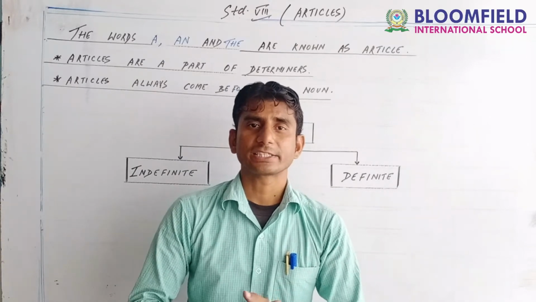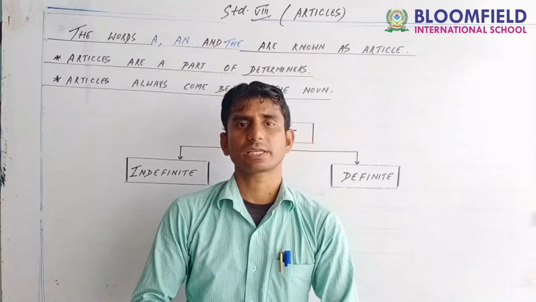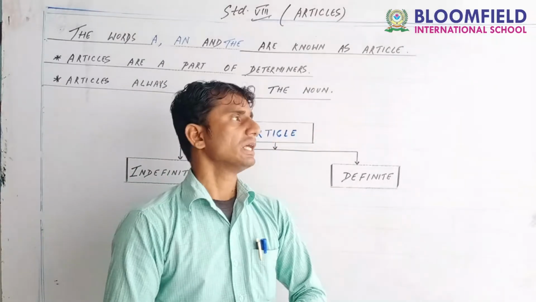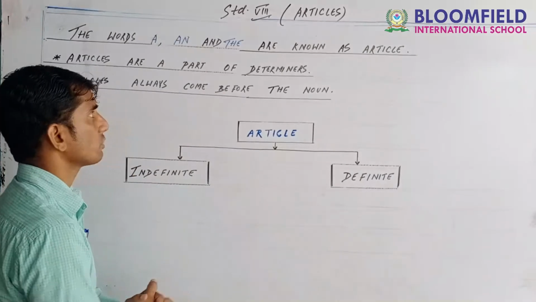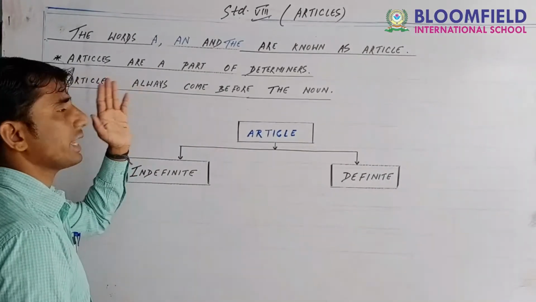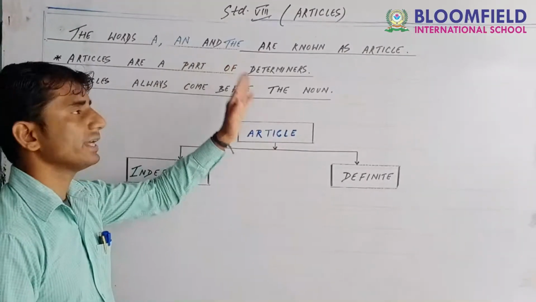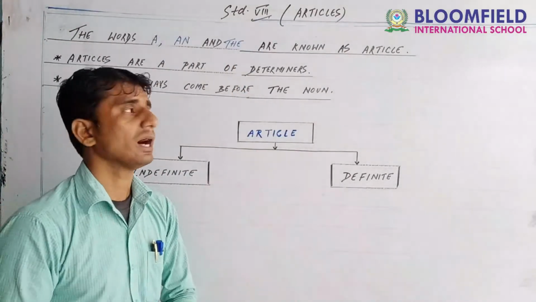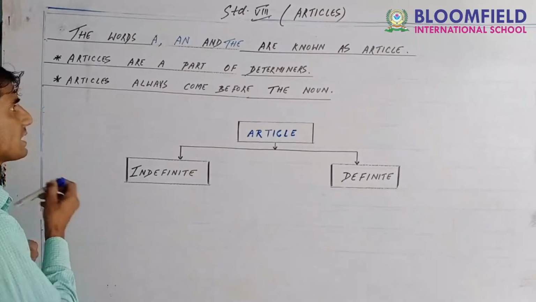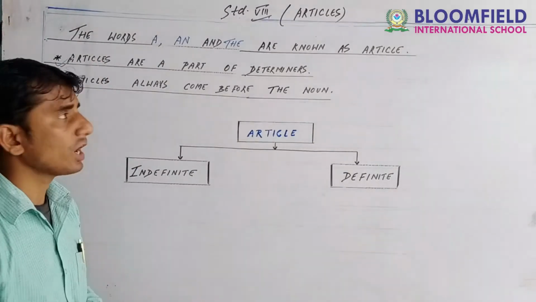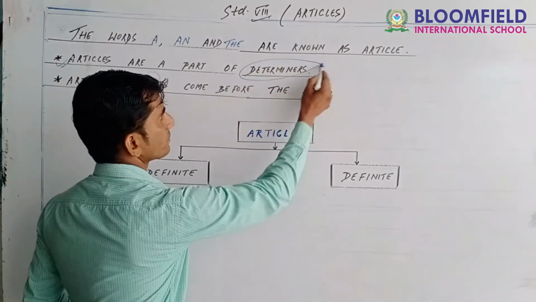So guys, get ready once again, and thank you for being in contact. Now once again, always remember that a, an and the are known as articles. Articles are a part of determiners.